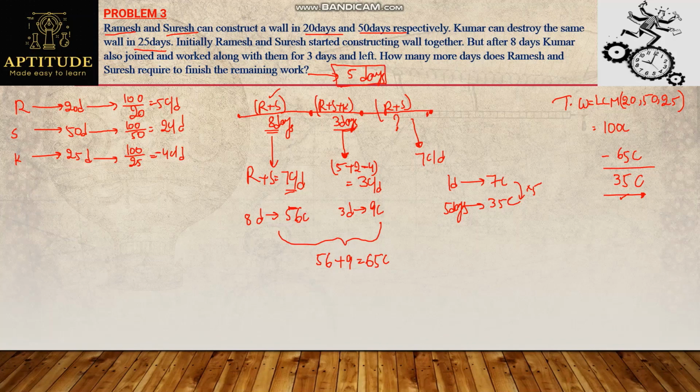So nothing is a change here. The same concept we use in concept 1 of time and work, the same concept we will be using. But the only thing we should be very careful about here is considering negative works. So this is about concept 2, problems involving negative work. I hope everyone is clear with this, friends.